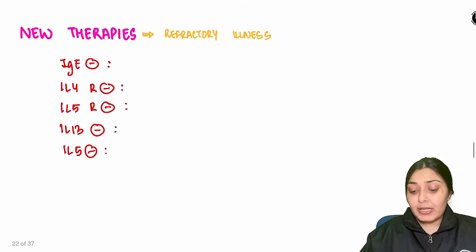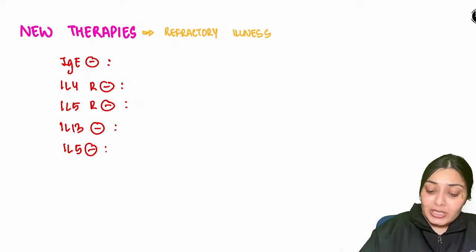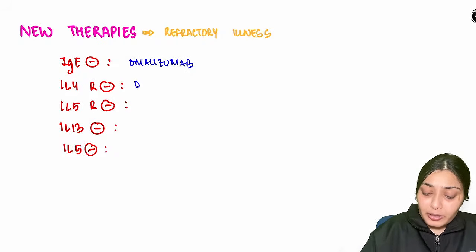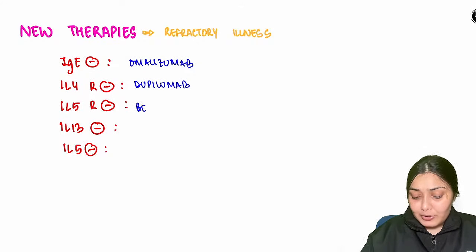Again, they can ask in the update section about the recent therapies. We have IgE inhibitors like omalizumab. These are tried in refractory illnesses. Interleukin 4 receptor antagonist dupilumab. Interleukin 5 receptor antagonist benralizumab.